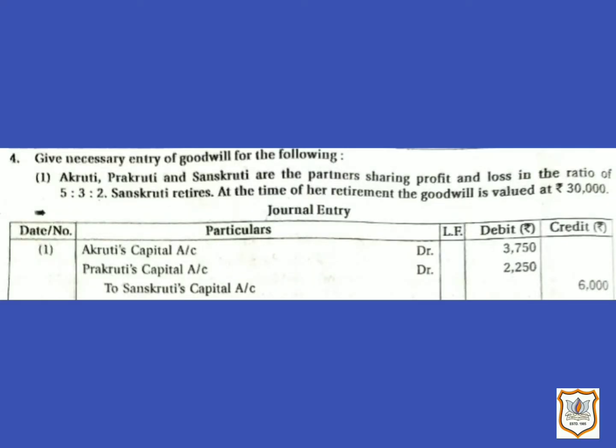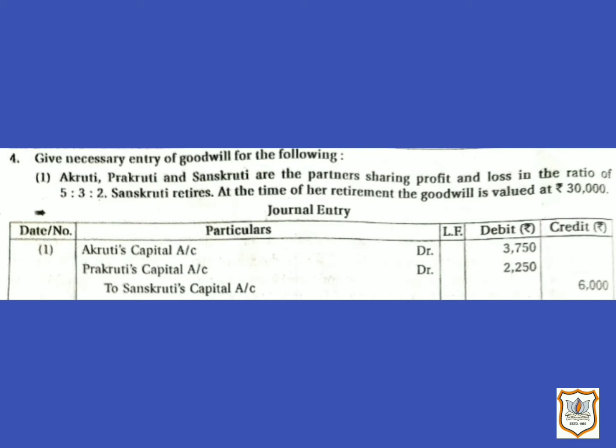So let us do question number 4 of your textbook, given on page number 264. In this question we have to pass the necessary entry for goodwill. Here the question is: Akriti, Prakriti and Sanskriti are partners sharing profit and loss in the ratio of 5:3:2. Sanskriti retires. At the time of her retirement, the goodwill is valued at rupees 30,000.